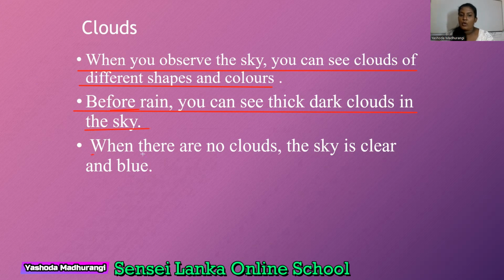When there are no clouds, the sky is clear and blue. Have you seen that? Sometimes when we look at the sky, there are no clouds. The sky is completely blue. A beautiful blue color can be seen. Sometimes without any cloud, no clouds are there. So son, that is the way of looking at the clouds.